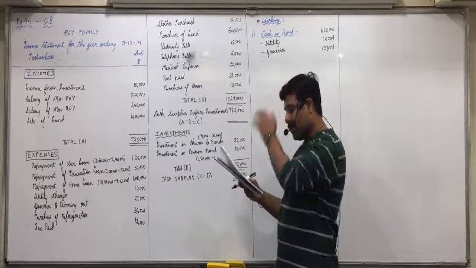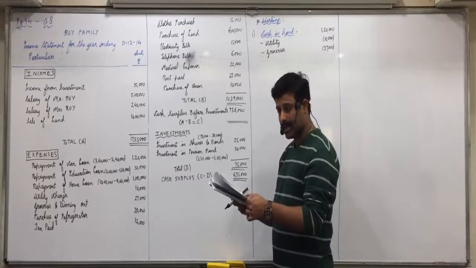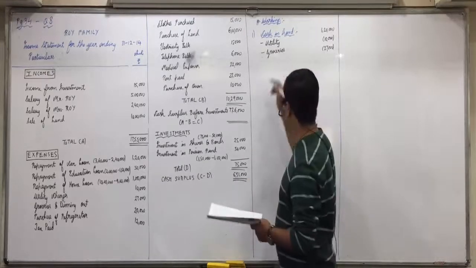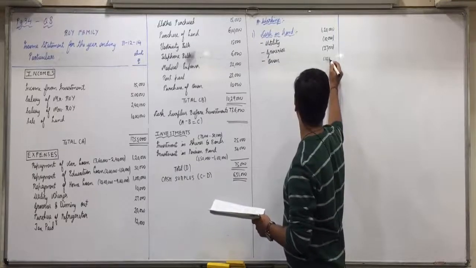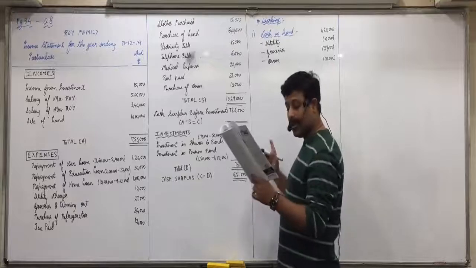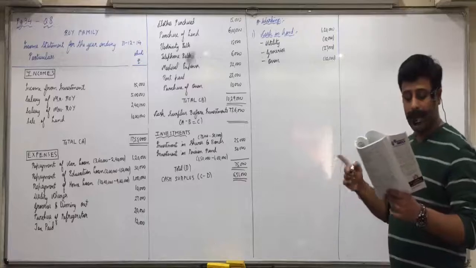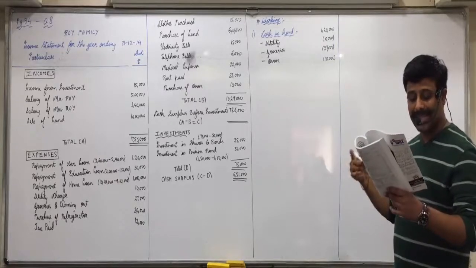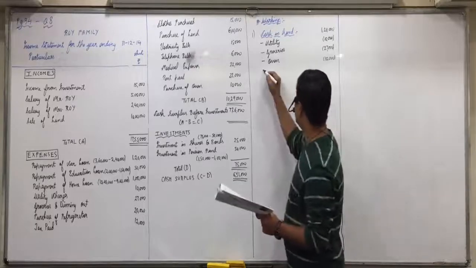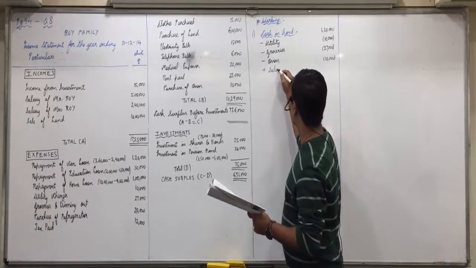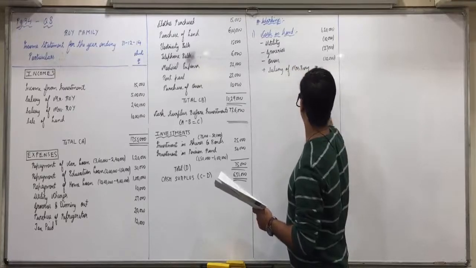Loan installments are paid by checks, will not consider. Refrigerators purchased by check, will not consider. But oven is purchased in cash, 10,000. Tax is paid by check, cloth is paid by ATM, income is received by check, salary is received by check, but Mrs. Roy's salary is received in cash. That we will add. Salary of Mrs. Roy 2,40,000.